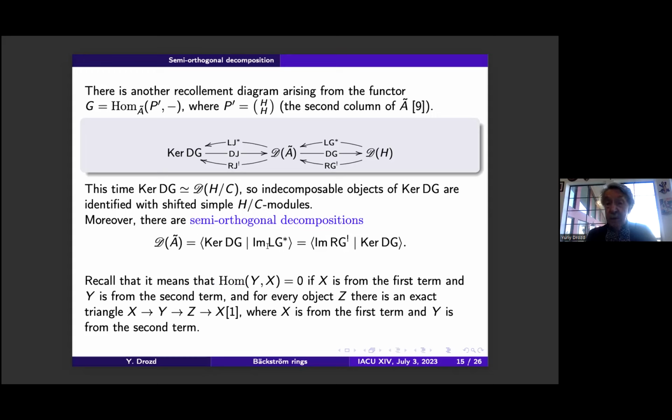Recall that semi-orthogonal means that there are no homomorphisms from the second part to the first part, and moreover, for every object of this derived category, there is an exact triangle starting from an object in the first part and then followed by one in the second part.